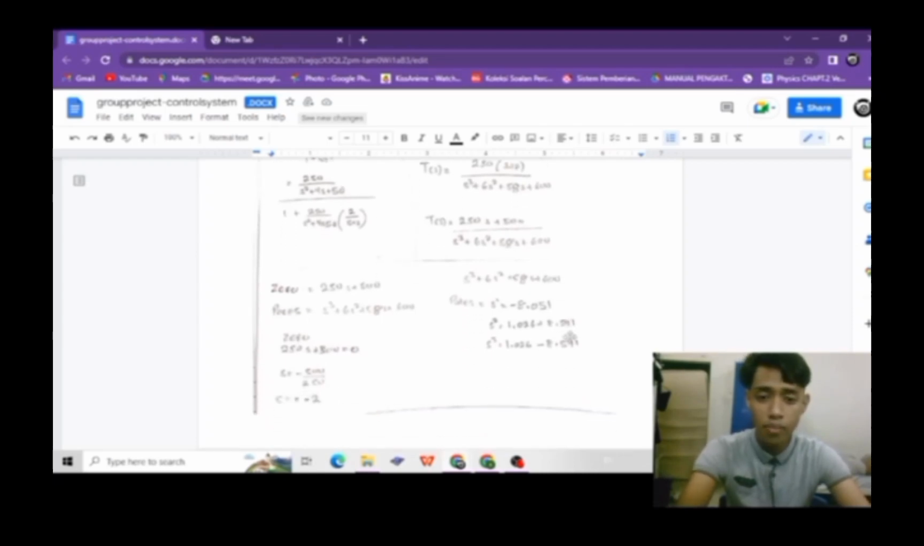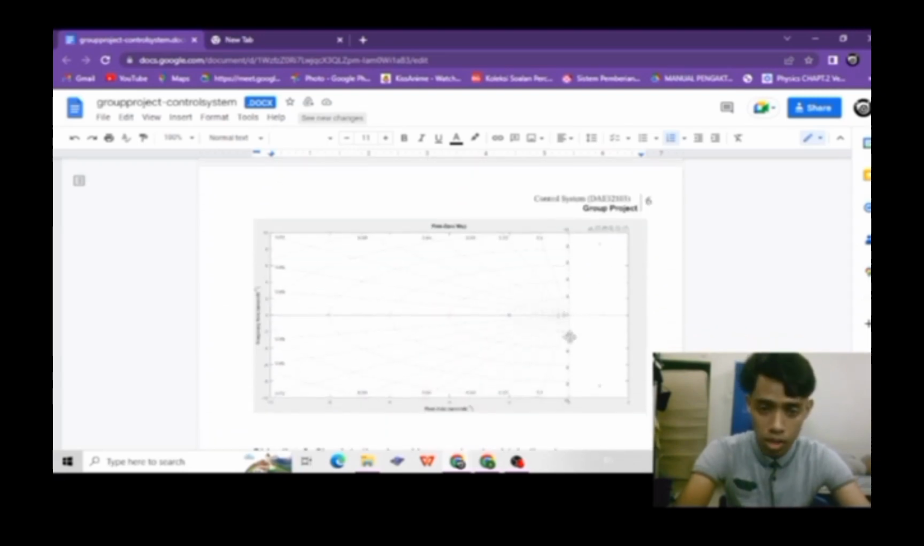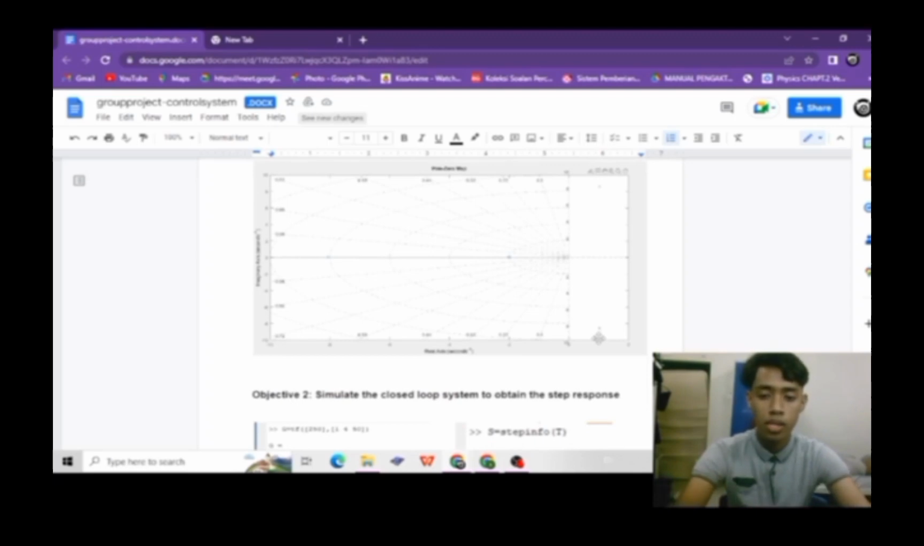We have 3 poles and 1 zero, where by using Simulink we got to know that the system is not stable, because the zero plot was on the right side, not on the left side. It showed that the system is not stable. So we simulate to confirm that the system is not stable.